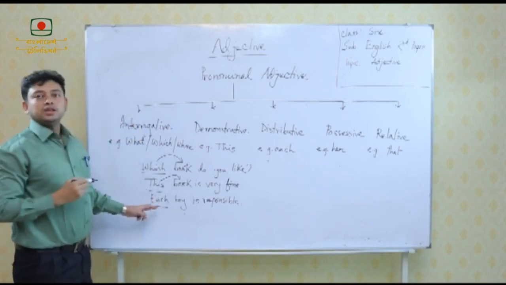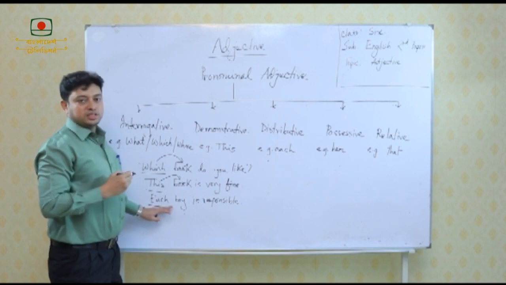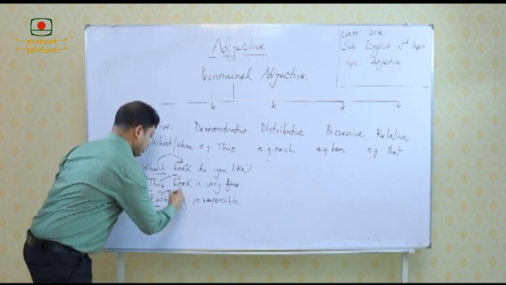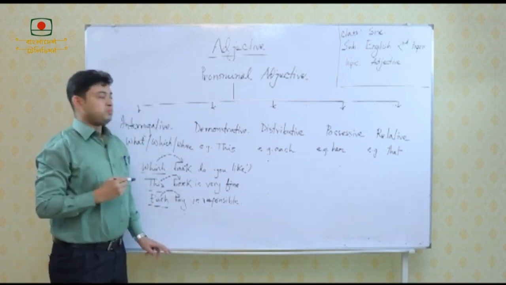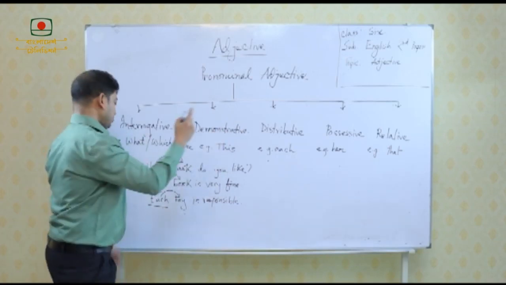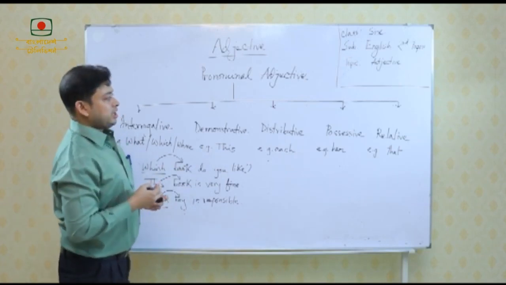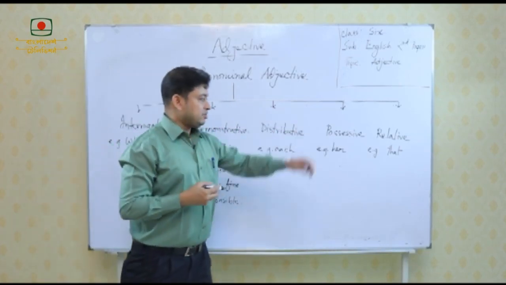Each is distributive adjective. Here ideally this is a pronoun, but here it is qualifying the noun boy, it becomes distributive adjective or pronominal adjective. Possessive, we have discussed possessive adjective before, but now relative adjective.